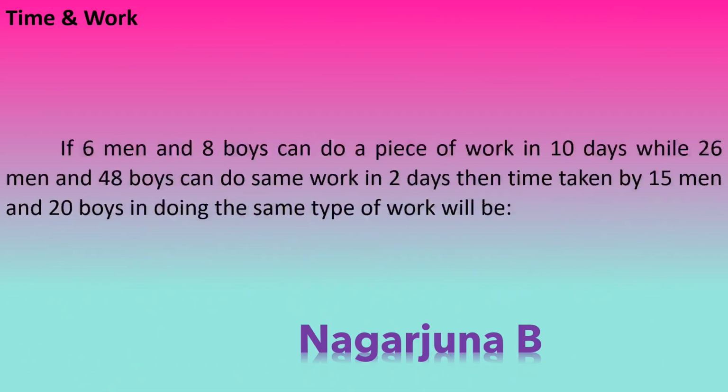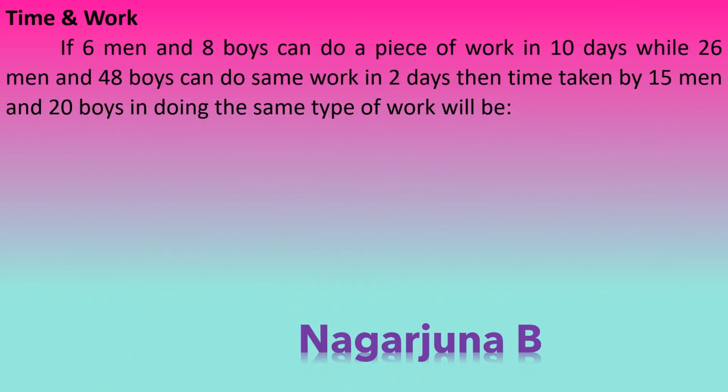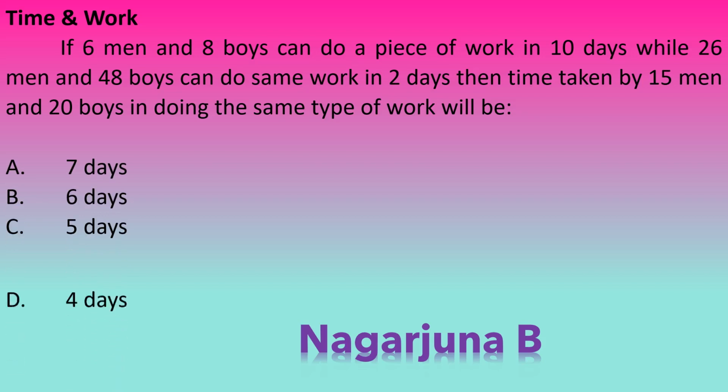Next question. If 6 men and 8 boys can do a piece of work in 10 days, while 26 men and 48 boys can do the same work in 2 days, then the time taken by 16 men and 20 boys in doing the same type of work will be: options 7 days, 6 days, 5 days, 4 days, and the correct answer is 4 days. Now we shall calculate how we get 4 days.